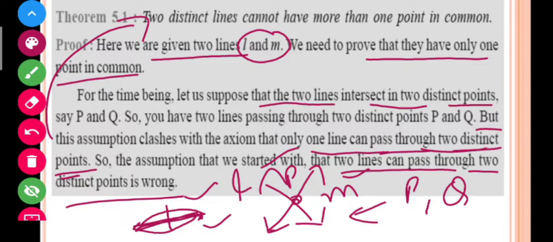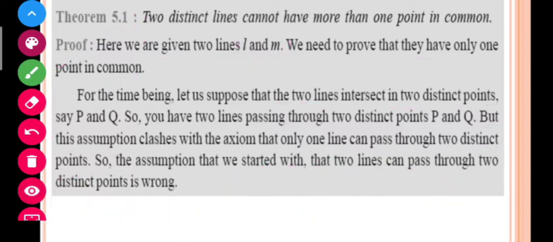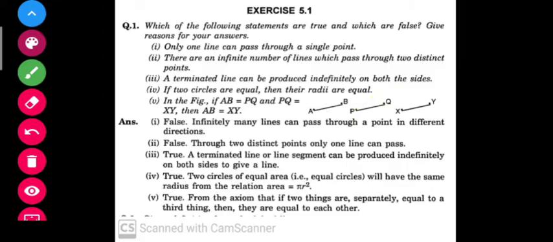Now let us come to our exercise 5.1. So students, you can also pause the video, firstly see the questions, and write down the answers in your notebook, because you have read all these statements earlier in this video only.